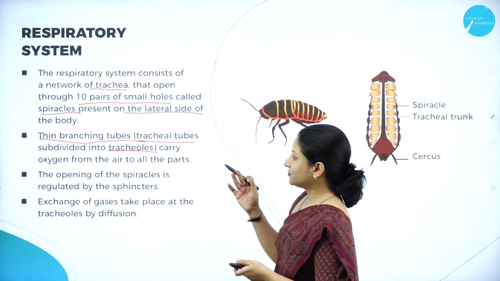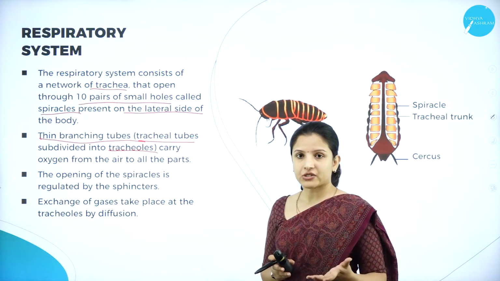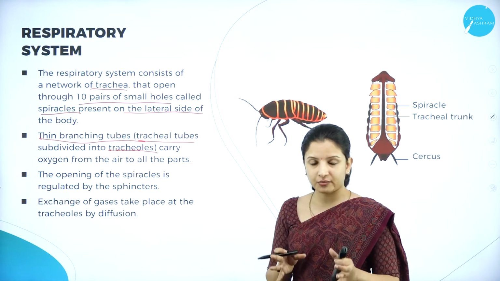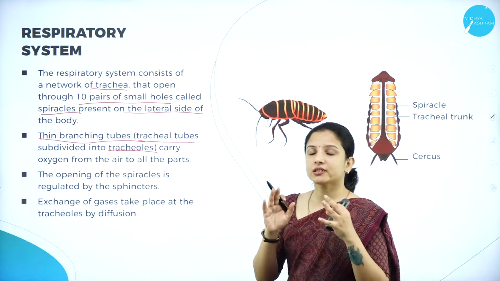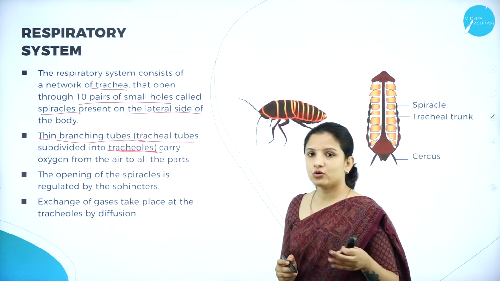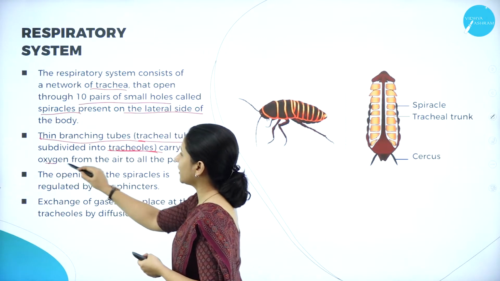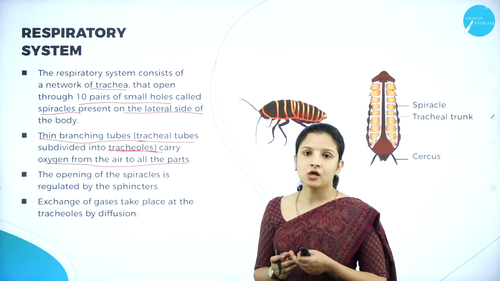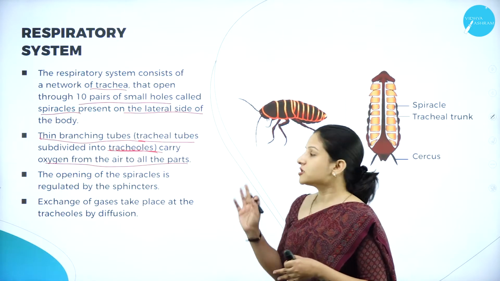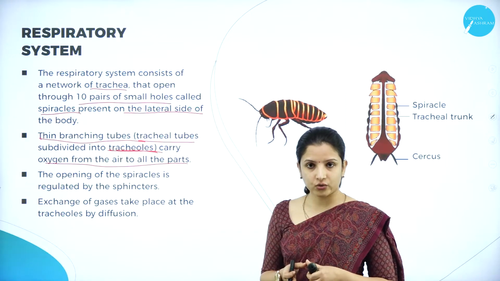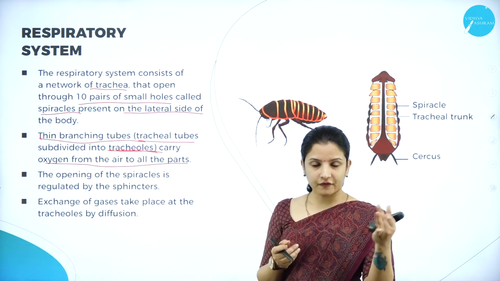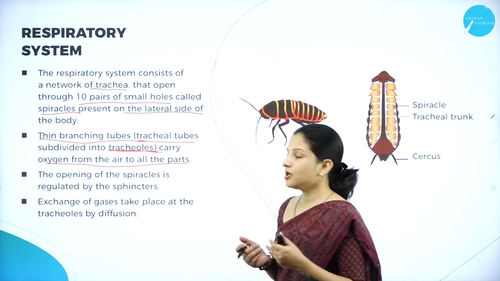These tracheal branchings are further divided into tracheoles, and these tracheoles carry the oxygen from the air to all the other parts of the cockroach, like how alveoli carry the air to different parts. Just like that, the cockroach has tracheoles which carry the air from the external environment to the different parts of the cockroach.